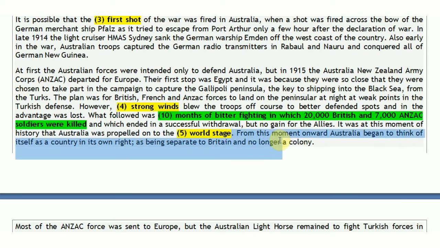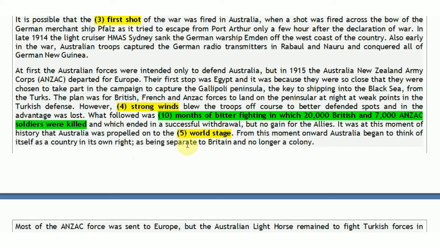So from this also, we are making the answer clear, because here it is written that from this moment, Australia began to think of itself as a country in its own right. Australia did not think that it was a country ruled by British people. It was thinking of itself as an independent country. Because it was propelled onto the world stage, after this bitter fight with the Turks, Australia enabled itself to move onto the world stage.